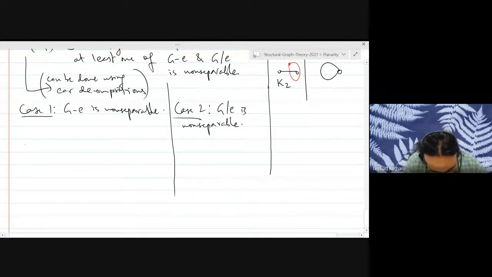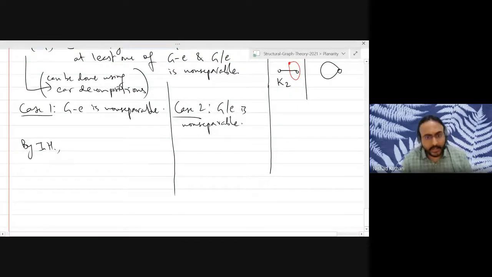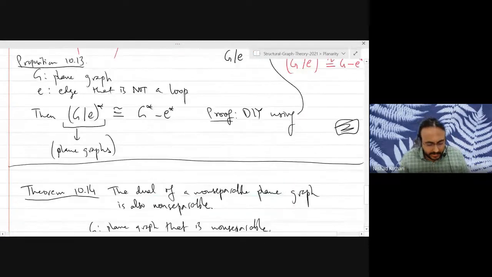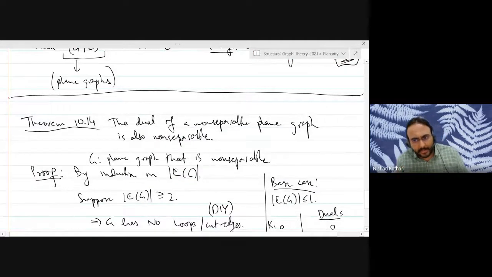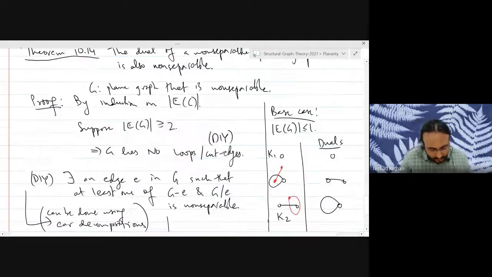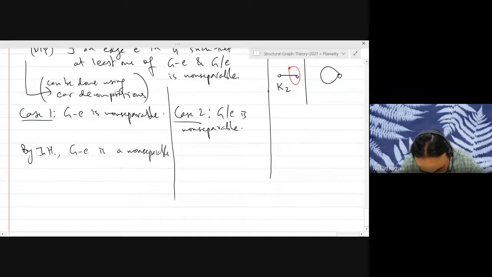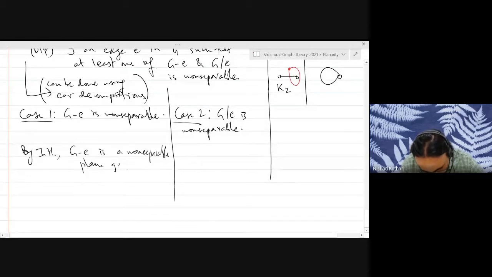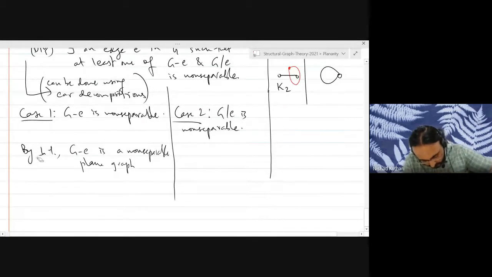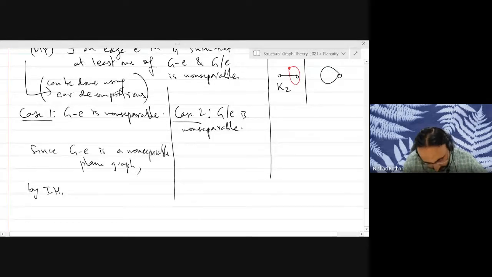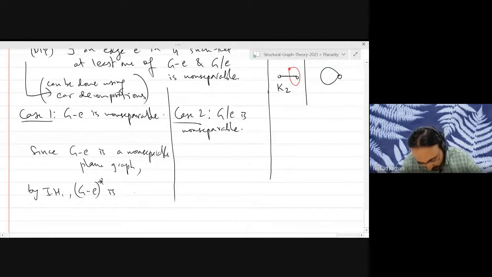So by the induction hypothesis in this case, G delete E is non-separable. You are deleting one edge, so you will also get a planar graph. That is clear. You will in fact get a plane graph by deleting the edge in the planar embedding. So G delete E is a non-separable plane graph. Since this is a non-separable plane graph, by the induction hypothesis, its dual is also non-separable.